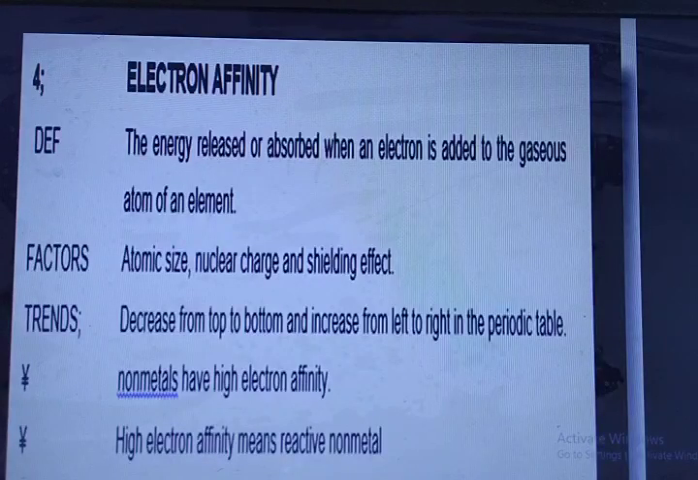Electron affinity: the energy released or absorbed when an electron is added to the gaseous atom of an element. Factors: atomic size, nuclear charge, and shielding effect. Trends: decreases from top to bottom and increases from left to right in the periodic table. Nonmetals have high electron affinity. High electron affinity means non-reactive nonmetal.